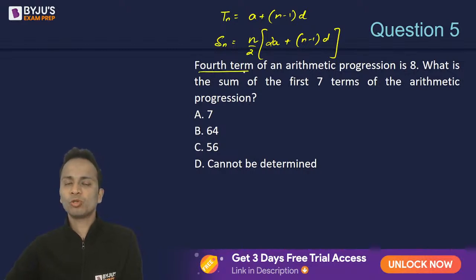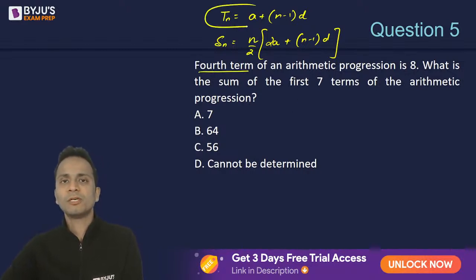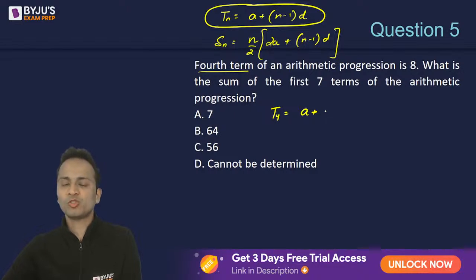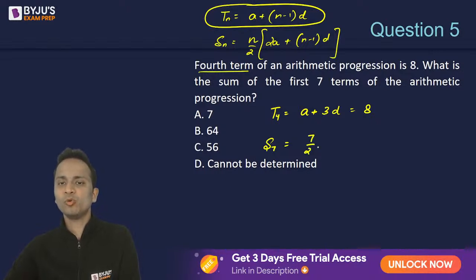So you are given the fourth term. Now fourth term here, P4 can be written as a plus 4 minus 1, that is 3d, and this is equal to 8. And we have to find out the sum of first 7 terms. That will become 7 upon 2. I'm just substituting the values in the above formula. Twice of a plus n minus 1, that is 7 minus 1, which is 6 into d. This is what we have to calculate.